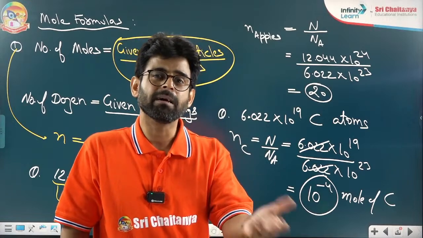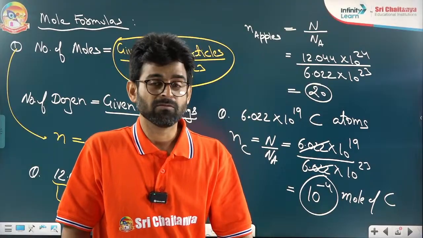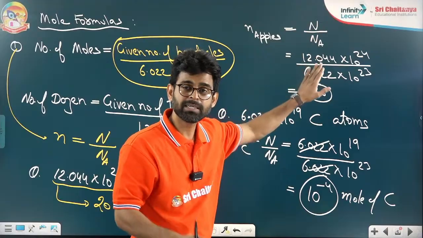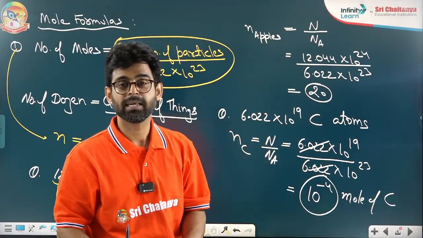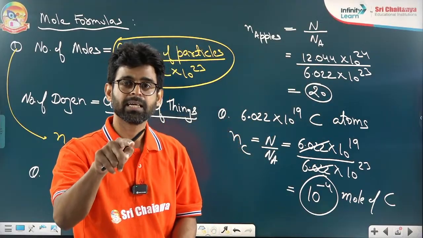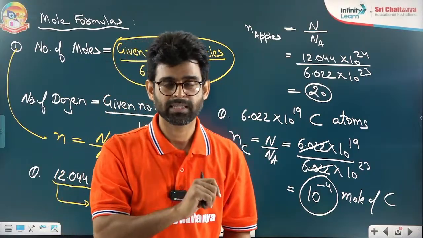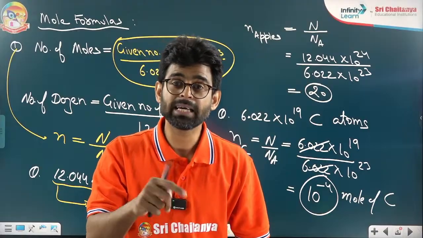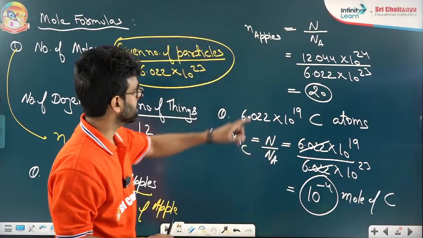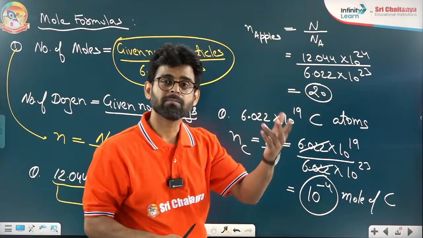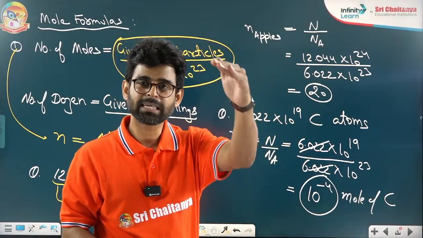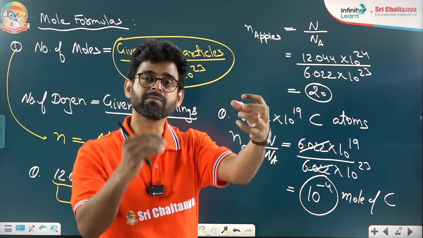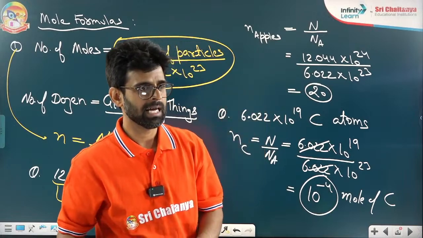Weight formula will come after this. Don't worry. When they give me the number of particles, I will divide by Avogadro number. When they give me weight, I will divide by the molar weight. Some student is asking, sir, why are we not dividing here by the molar mass? Beta, when a number is given, divide by Avogadro number. When mass is given, we divide by molar mass. I hope we are clear.